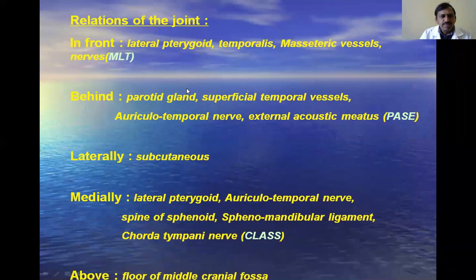Next, relations. What are the relations of the joint? Already we discussed the type of the joint, the articular surfaces taking part in its formation, the ligaments, and the compartments of the joint. Then we come to the relations of the joint. They are very, very important, because if you want to approach the temporomandibular joint during surgeries, or if you want to know where the actual damage occurred, you must have an idea about the structures related with the temporomandibular joint.